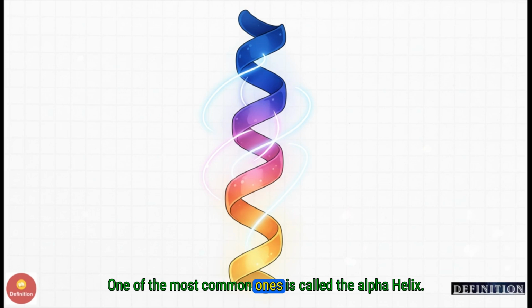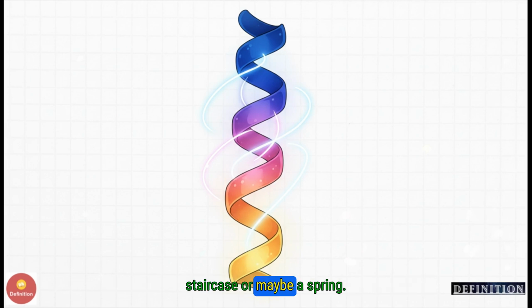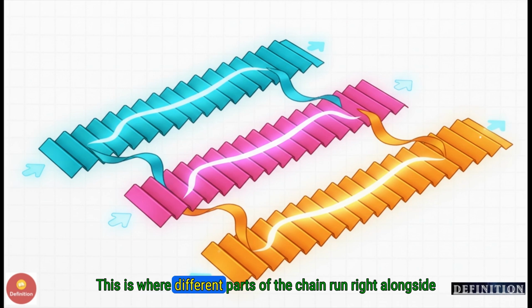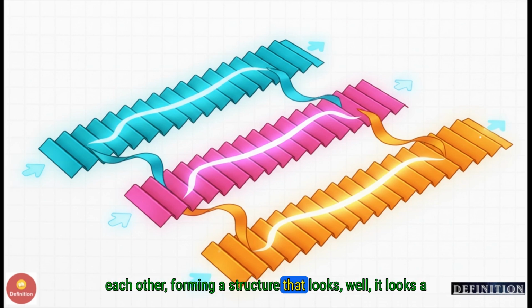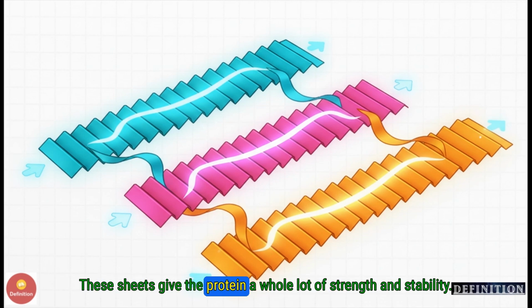As it folds up, certain little segments of the chain start to form these regular repeating patterns. One of the most common ones is called the alpha helix. You can literally picture it as a perfect, tightly wound spiral staircase, or maybe a spring. It gives the protein these rigid, rod-like sections. Another really key pattern is the beta sheet. This is where different parts of the chain run right alongside each other, forming a structure that looks a lot like a pleated ribbon. These sheets give the protein a whole lot of strength and stability.